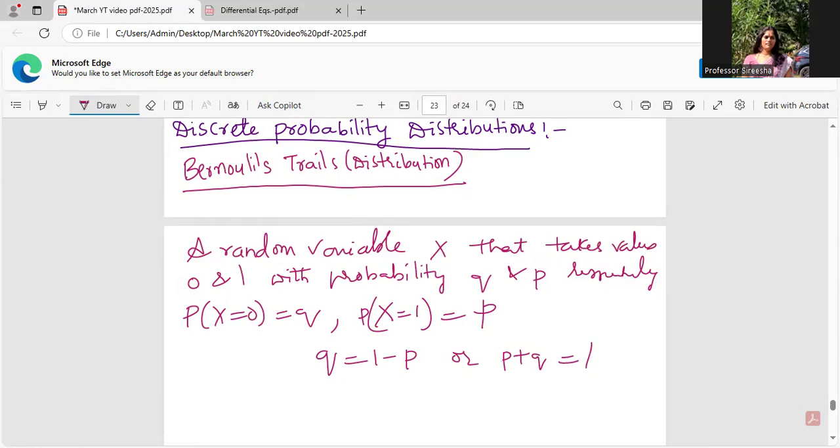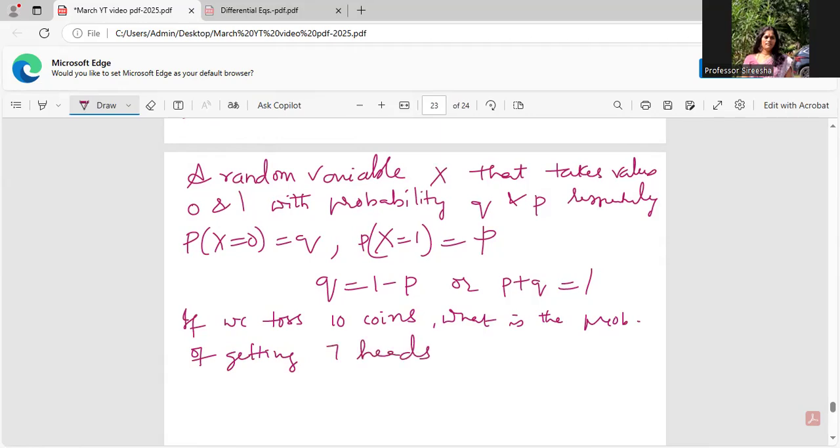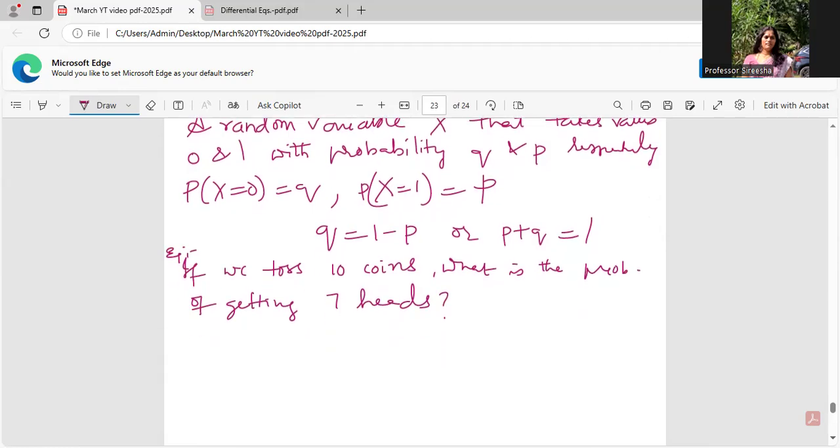Now, I'll just talk about one example and then come to what exactly the formula goes like for Bernoulli distribution. That is, there's an example. If we toss 10 coins, what is the probability of getting 7 heads is the question. Okay, there's an example. What's the probability of getting 7 heads? How do I proceed, guys?